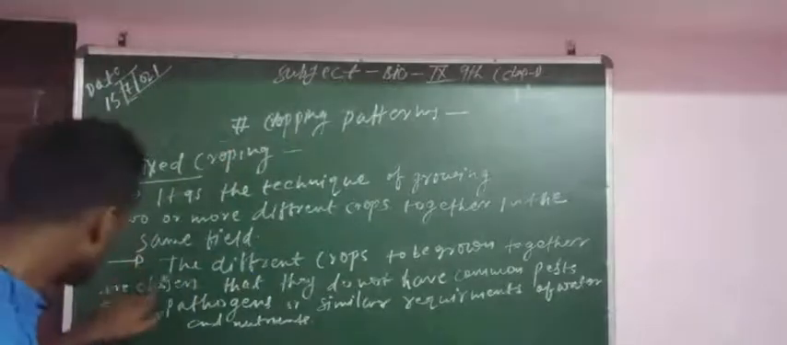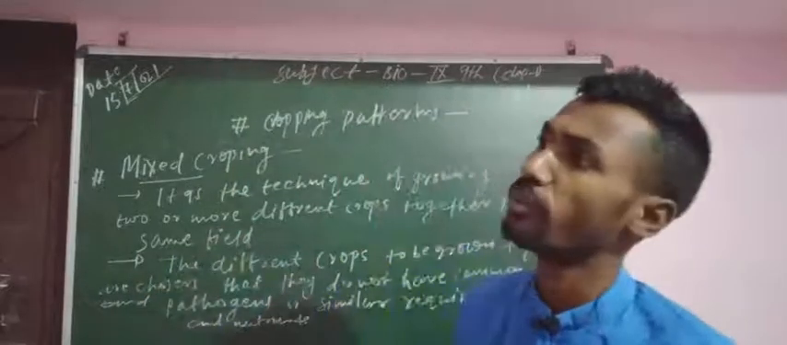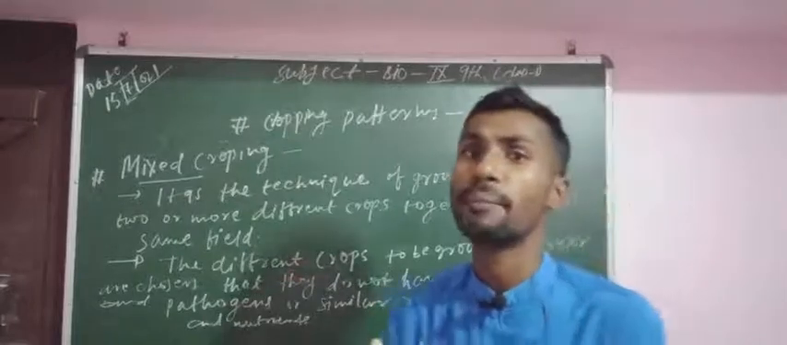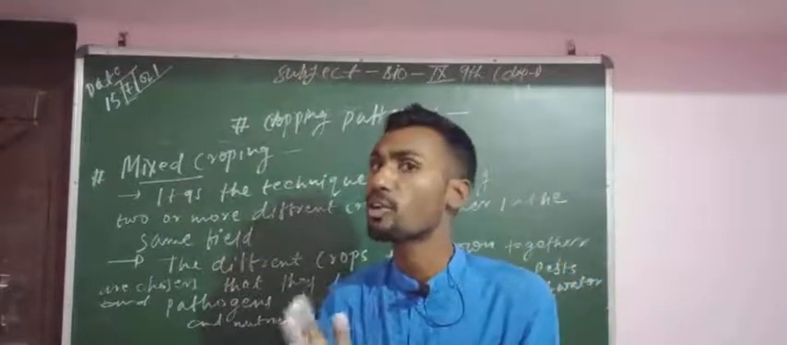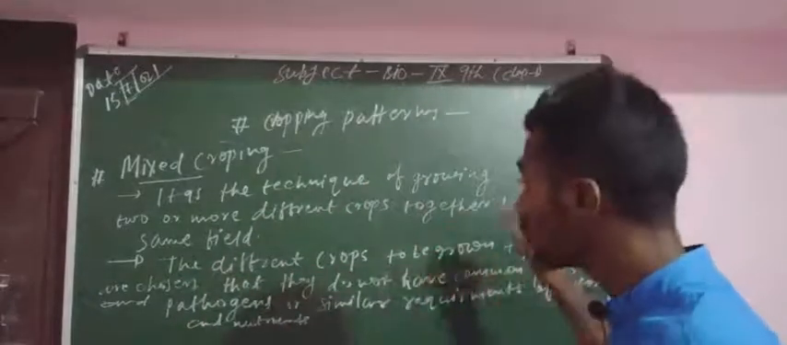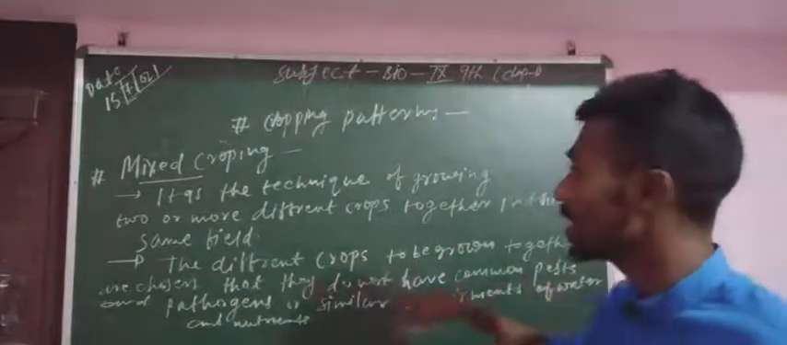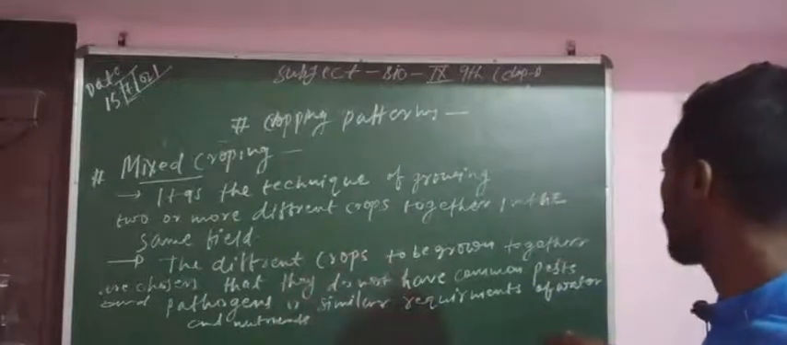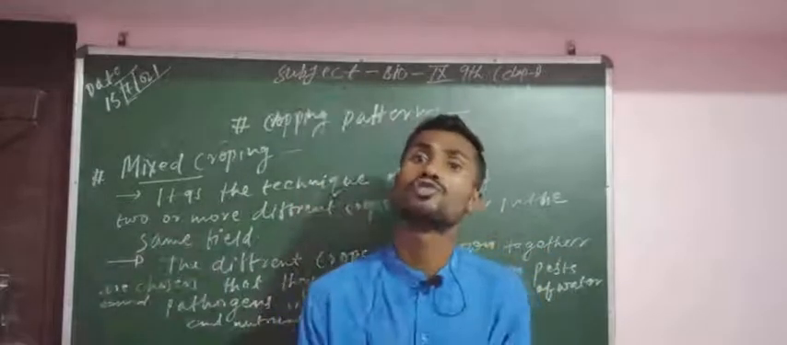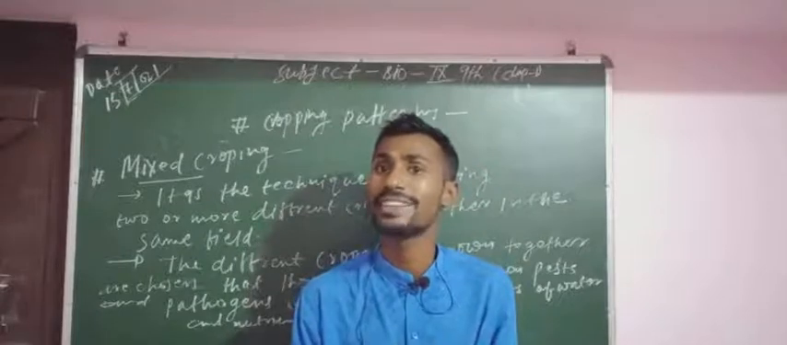The different crops to be grown together. That means if we are growing two or more crops in the same field, they have different properties, they don't have common properties. The different crops to be grown together are chosen so that they do not have common pests and pathogens or similar requirements of water and nutrients. That means you will choose two or more crops for the same field, that contain different properties.